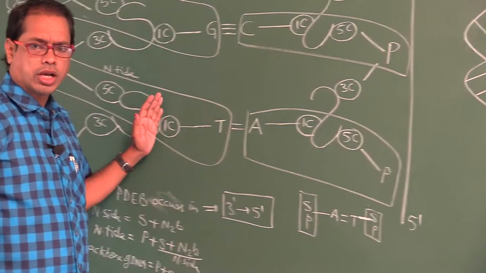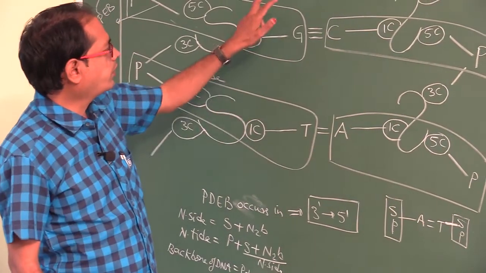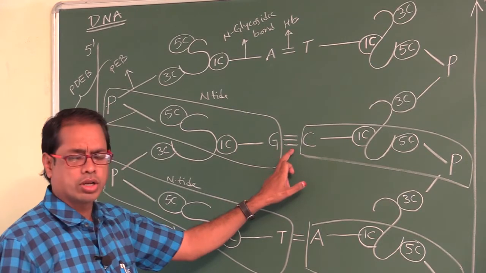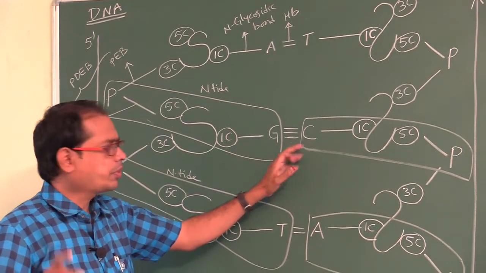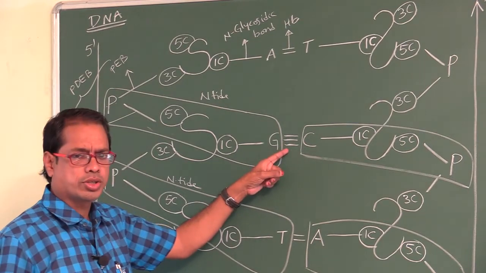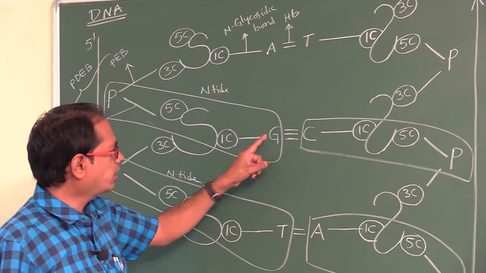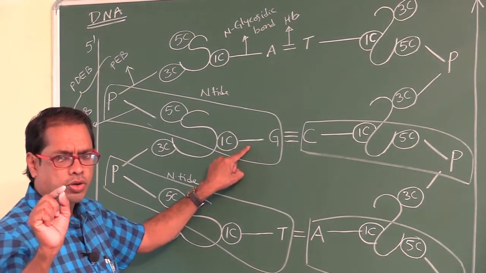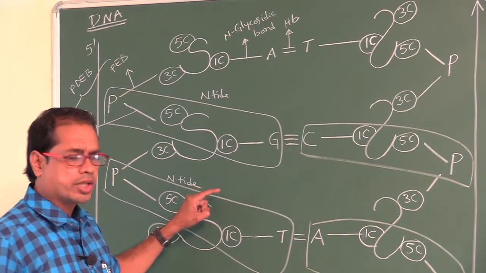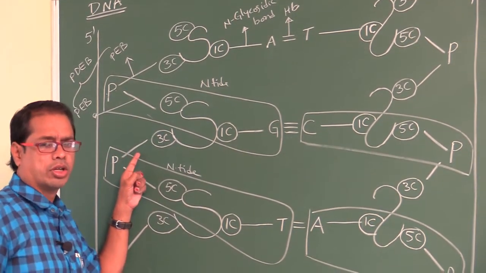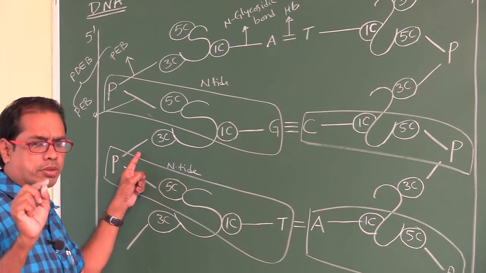Now I will recall the bonds. Bonds present between two nitrogen bases, between two opposite nucleotides, are hydrogen bonds. The bond present between nitrogen base and sugar is N-glycosidic bond. Bond present between sugar and phosphate is phosphoester bond. To remember, make it simple.